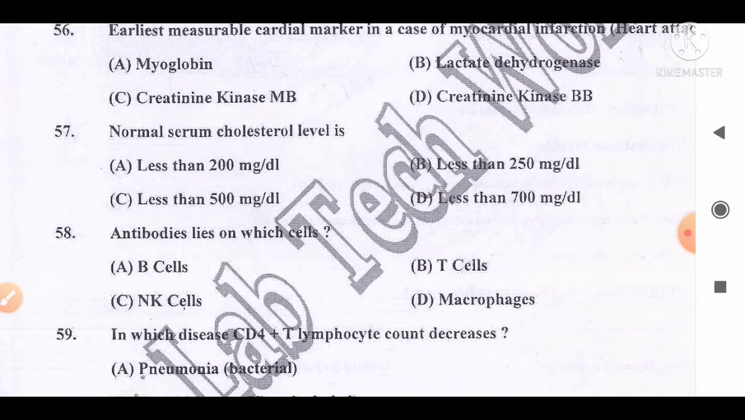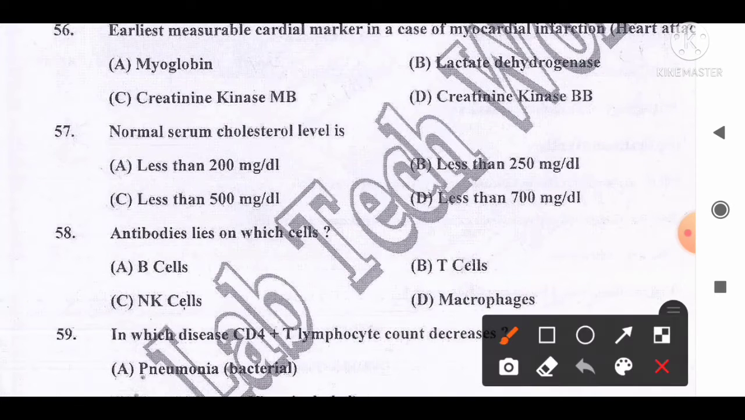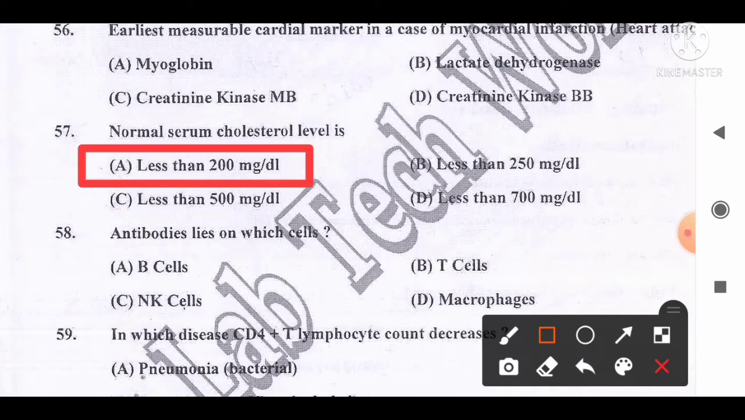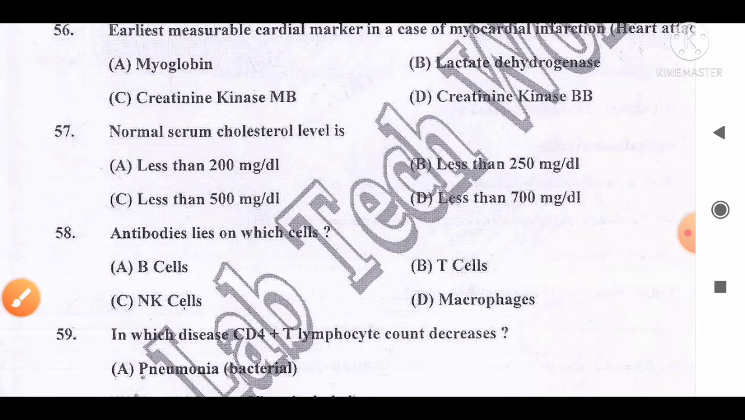C, less than 500 milligrams per deciliter. D, less than 700 milligrams per deciliter. And the correct answer for this question is less than 200 milligrams per deciliter, which is the normal level of serum cholesterol. So option A is the correct answer for this question.